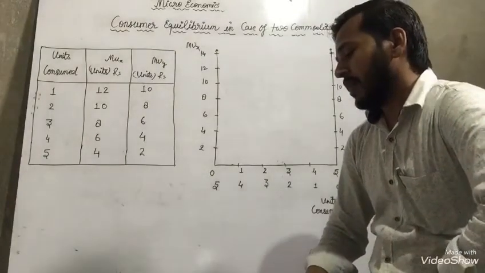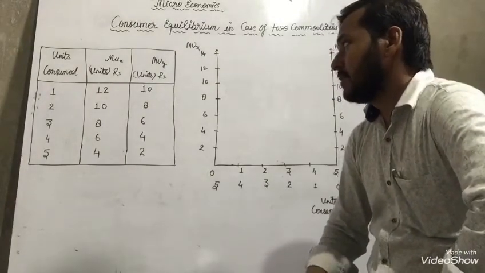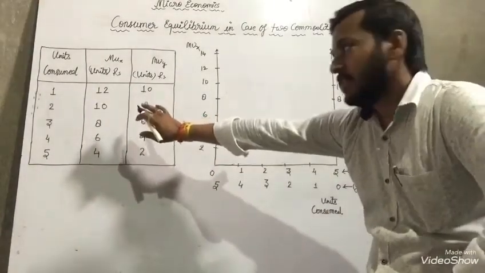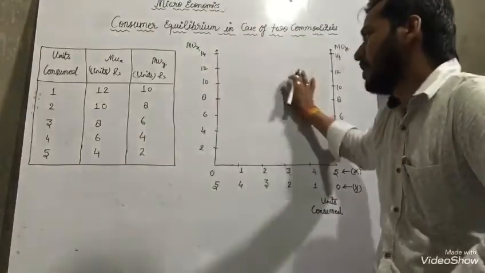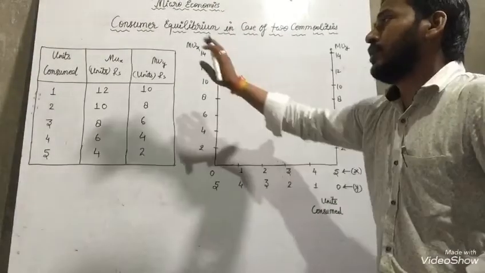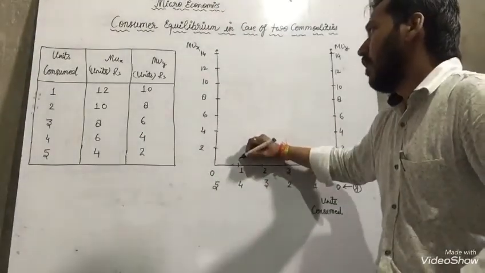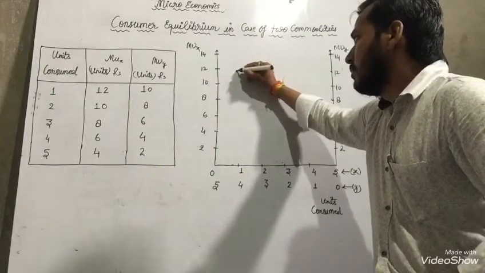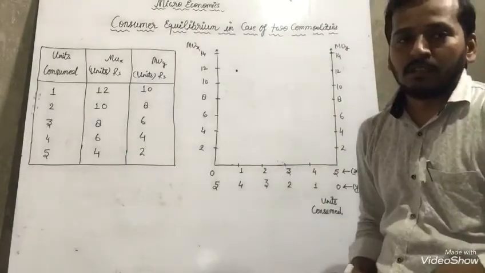So make that particular picture from the gap, MUX. Okay, the same thing you have to represent here. When we consume unit 1, at that time it should be 12. So the dot will be here. Clear?